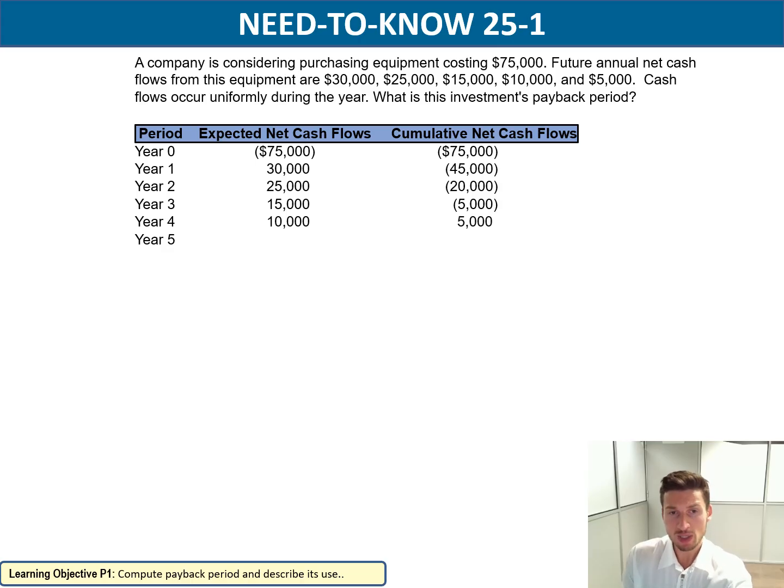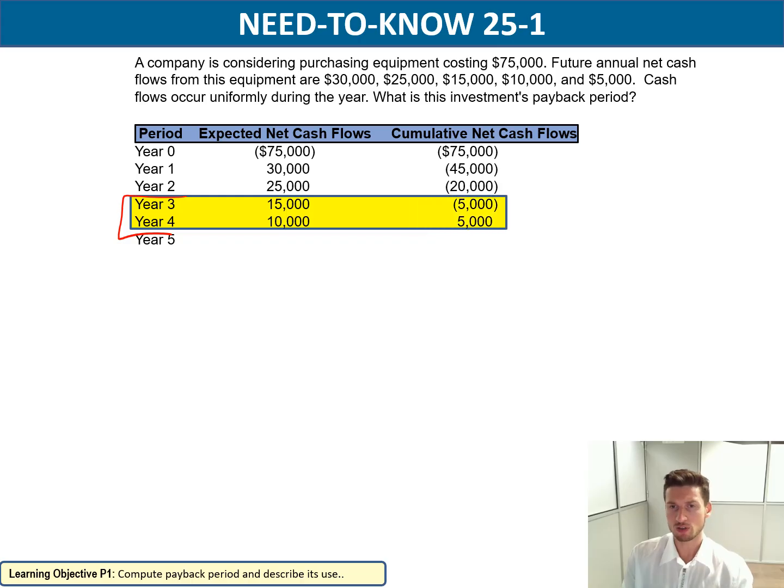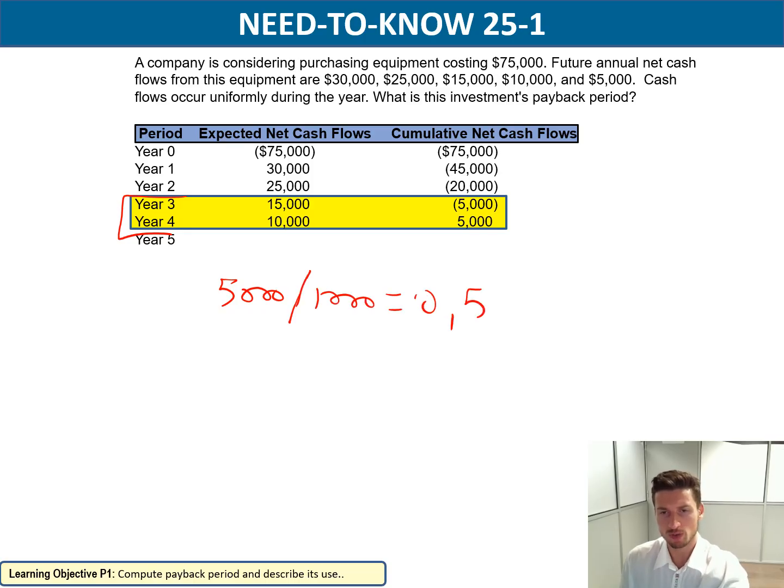So what does it mean? It simply means that your payback period is between year 3 and year 4, which is true because at the beginning of year 4 you're still missing 5,000, but by the end of year 4 you already have 5,000 plus. So how can I know how long it will take? As from the previous explanation, you need to divide 5,000 over 10,000, which is going to be 0.5.